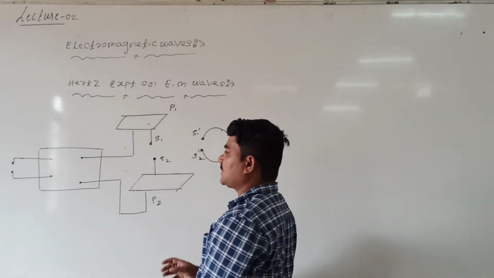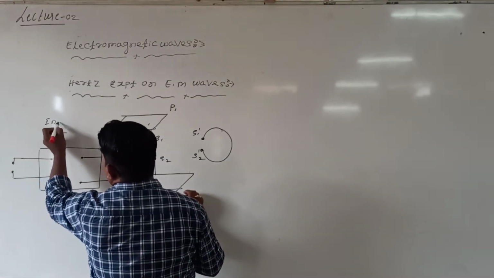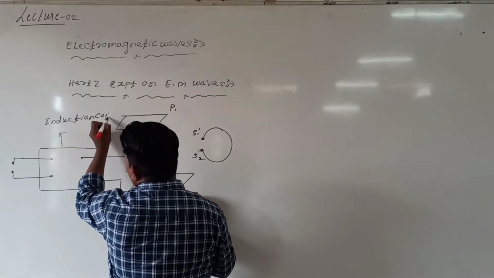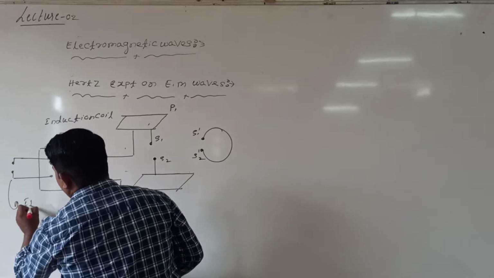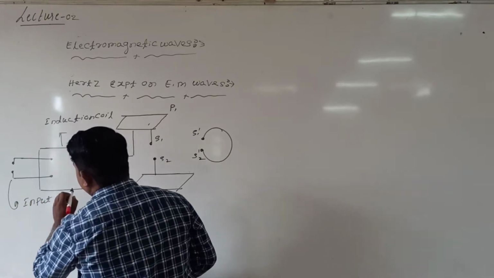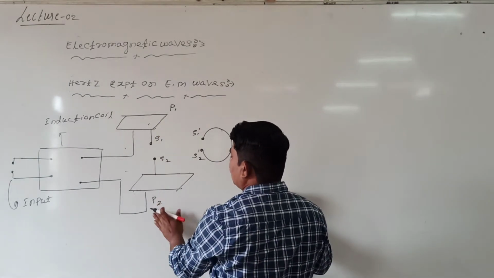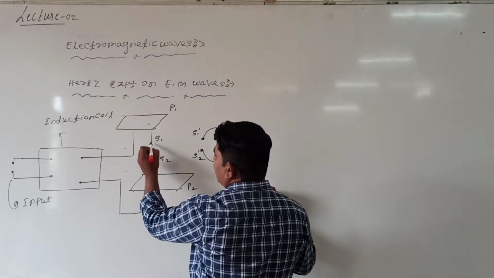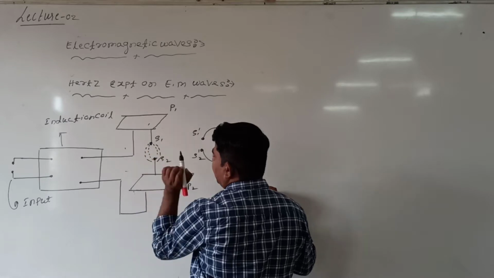I mean, see here, this is called the induction coil, and this we are calling the input. And two metal plates, say this is P1 and this is P2, and one more arrangement, this we are calling a capacitor arrangement.